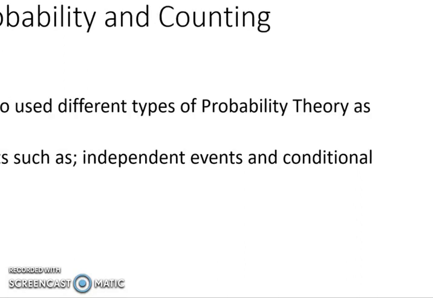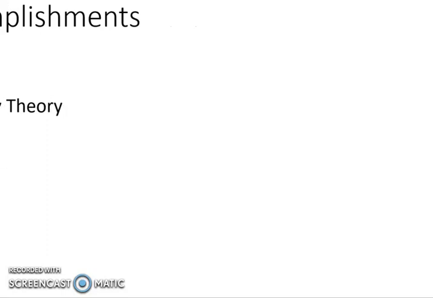In Chapter 9, Probability and Counting, Sections 9.1 to 9.3 in that Book 2, uses the same types of probability theory that we've been using in this course as well, which use concepts such as independent events and conditional probability.